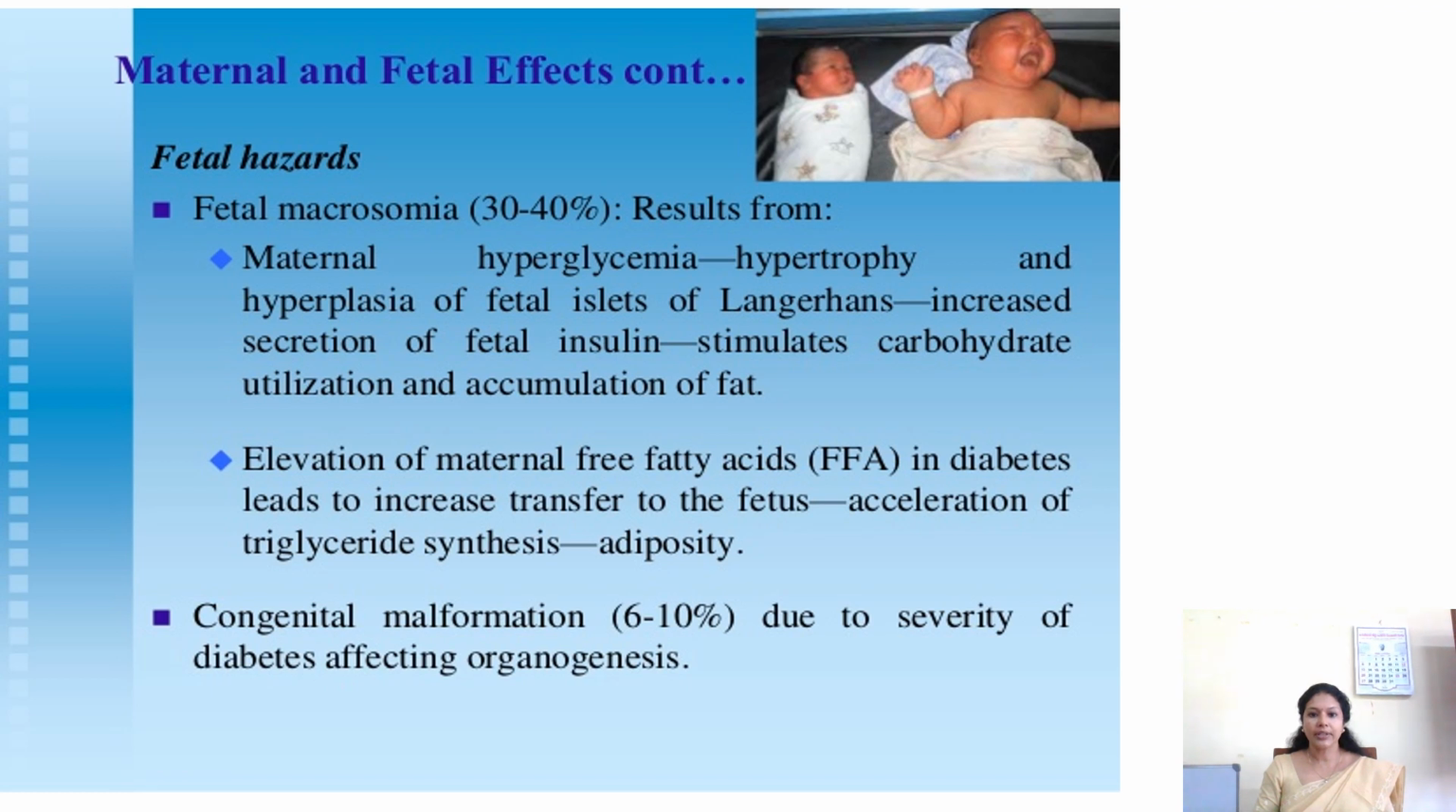The fetal effects include fetal macrosomia, which will be there in 30 to 40% of the babies, and it is due to maternal hyperglycemia, the high amount of glucose in the maternal blood. Hypertrophy and hyperplasia of the fetal islets of Langerhans will occur, and it will increase the secretion of fetal insulin, so the fetus will start to utilize the carbohydrate, and it will be converted and accumulated as fat.